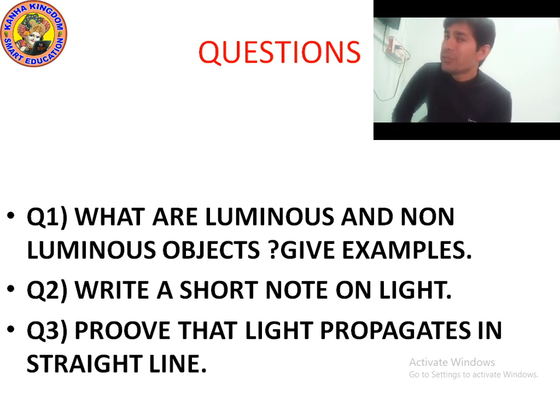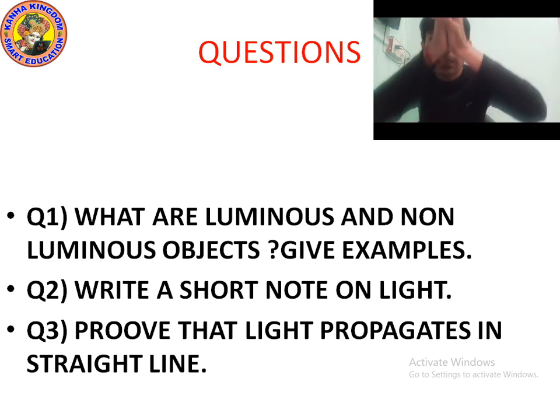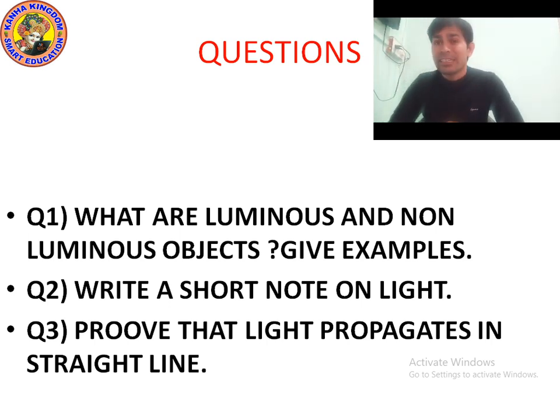Light is a form of energy which helps us in seeing objects. When the light falls on an object, some of the light gets reflected, some of the light bounces back. The reflected light comes into our eyes, and we are able to see the object. The sunlight coming onto the earth helps us because of it we can see all the objects. I hope you understood now.